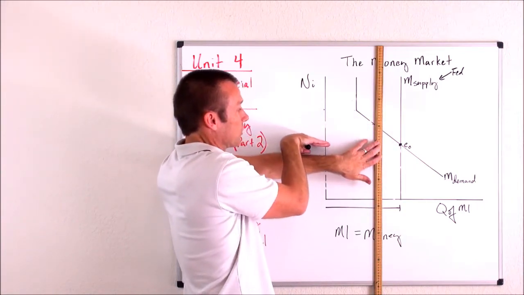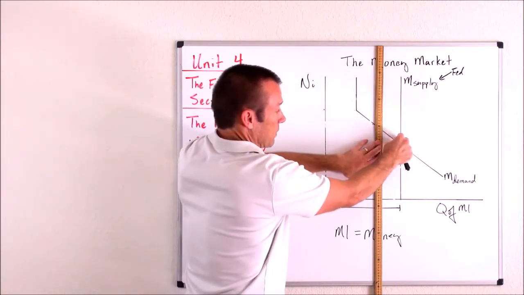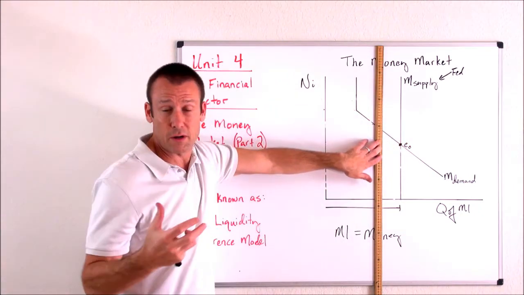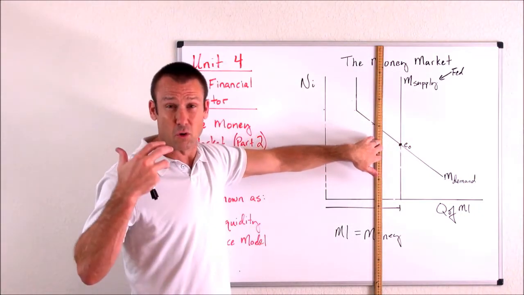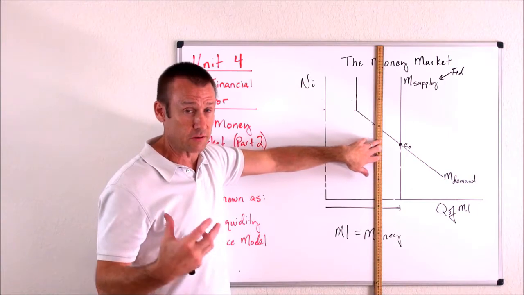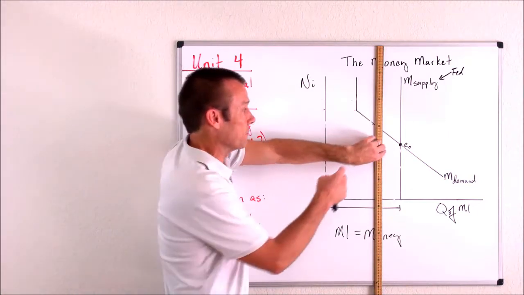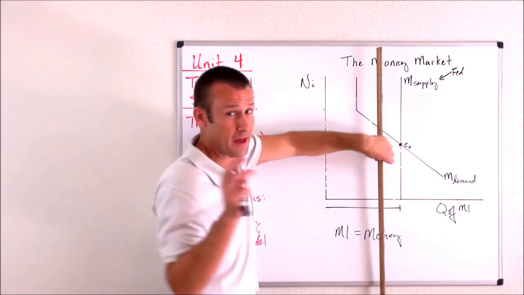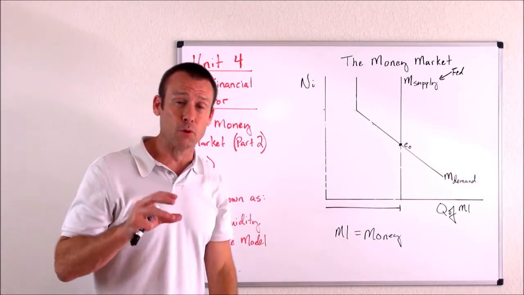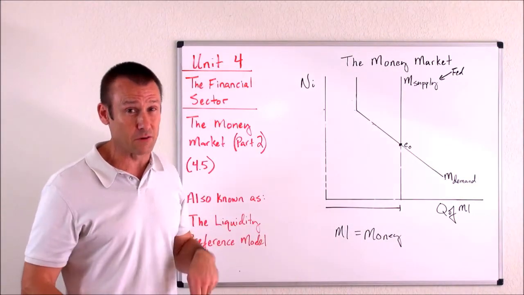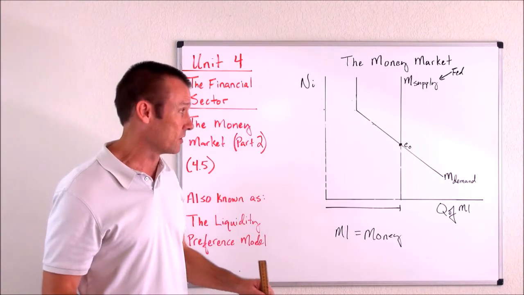That nominal interest rate would start going up, and so people would move to the left along the money demand curve, showing us that we're going to hold less money for convenience sake in regards to the asset demand for money. We'll move to right there, and that's what the Fed would want if we were booming. It's for people to hold less money and therefore buy less goods and services.